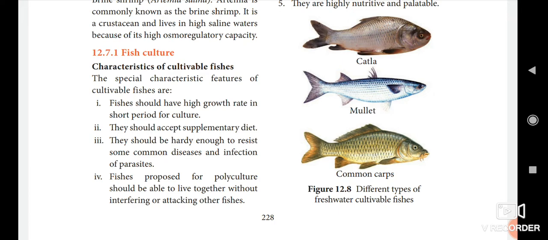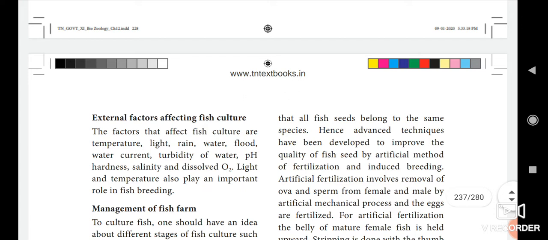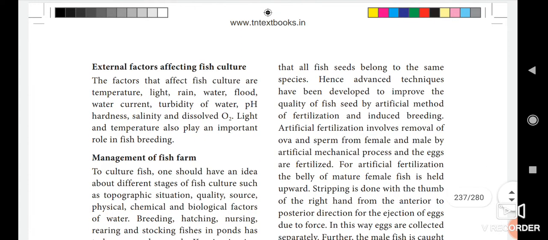Next we see about the external factors affecting fish culture. What are the external factors that affect fish culture? The factors that affect fish culture are temperature, light, rain, water flood, water current, turbidity of water, then pH range, hardness, salinity and dissolved oxygen. Light and temperature also play an important role in fish breeding. So these are the external factors affecting fish culture.